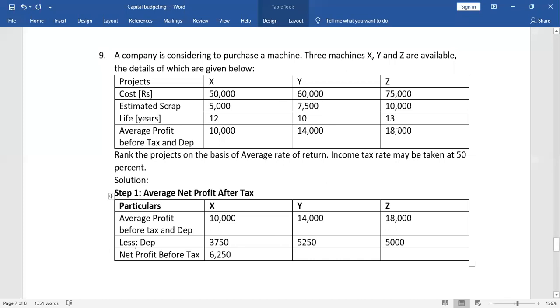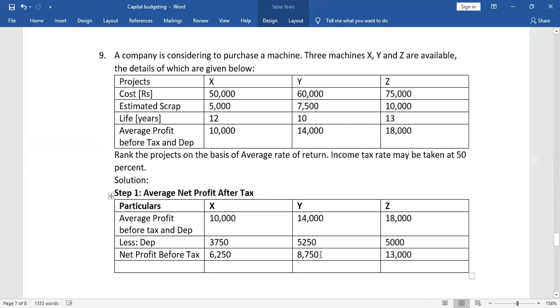Same way 18,000 minus 5,000 is 13,000. Yes, all of you who have given answers in the chat box, all are right answers.